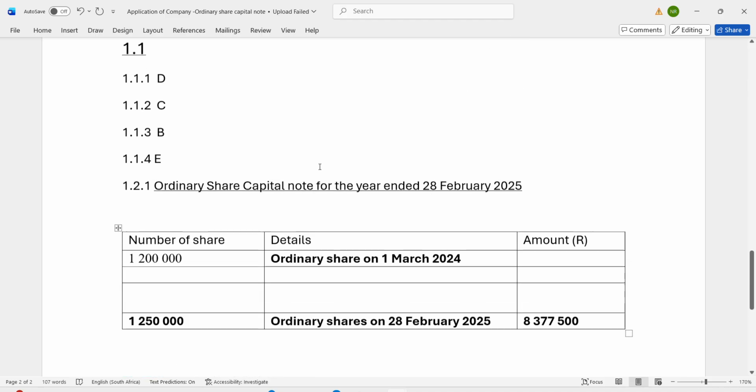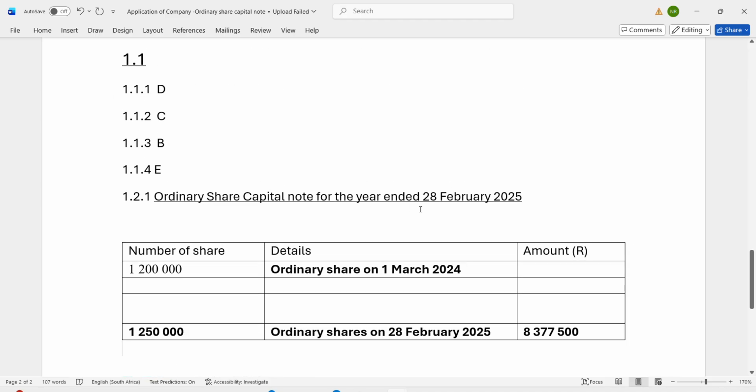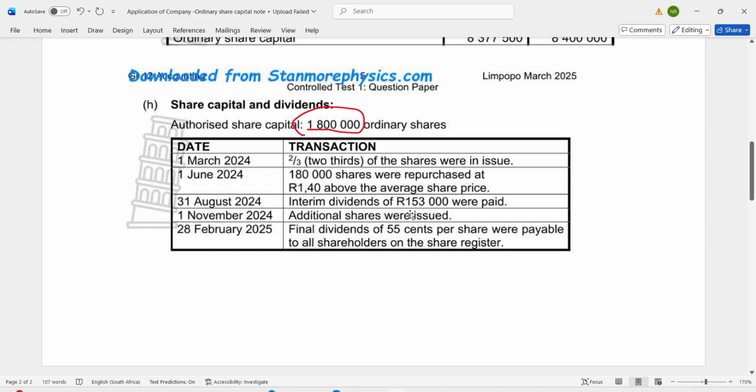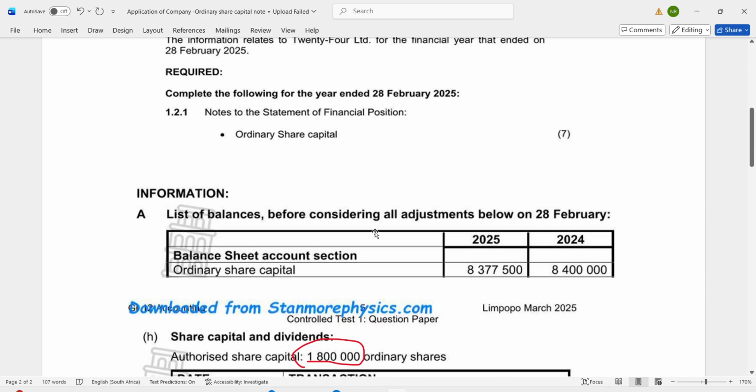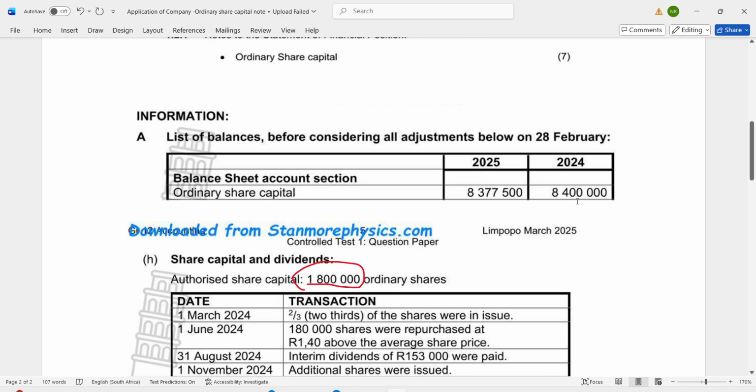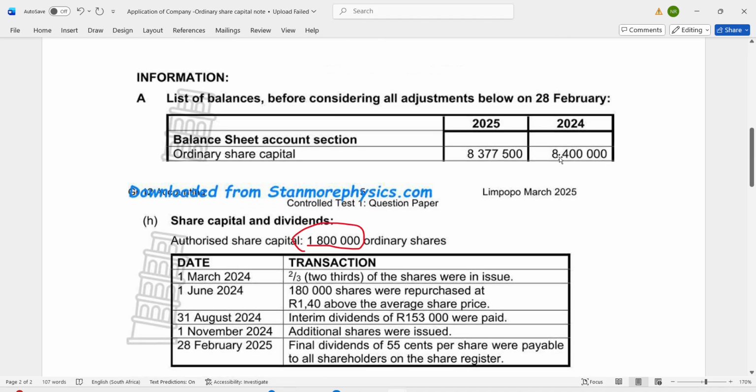So in the trial balance, they gave us the ordinary share capital at the beginning. This is the trial balance information. Remember, when they refer to 2024, they just mean at the beginning of the year. They only put the amount, they don't put the number of shares.